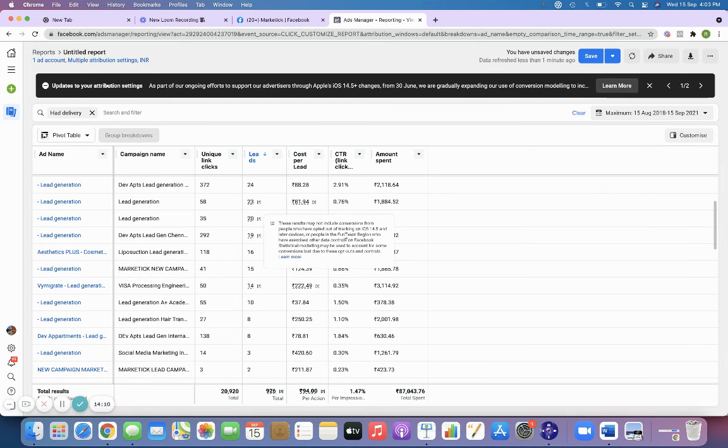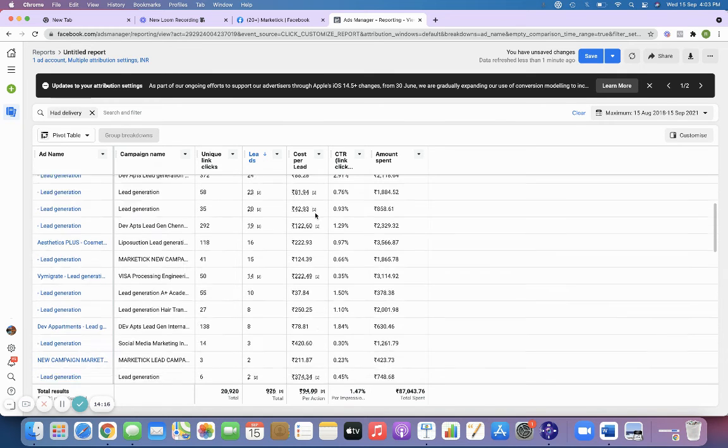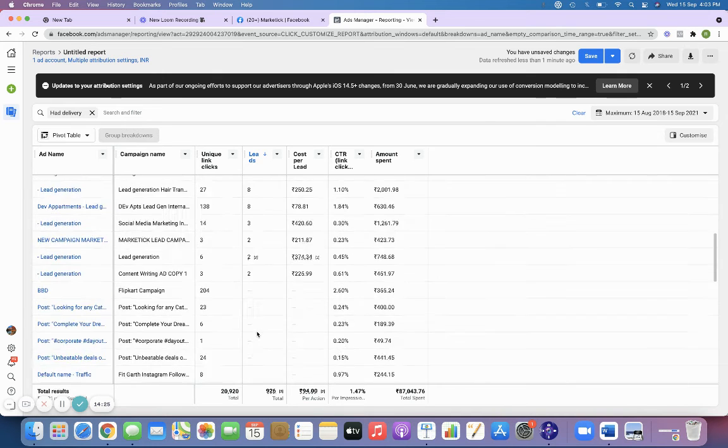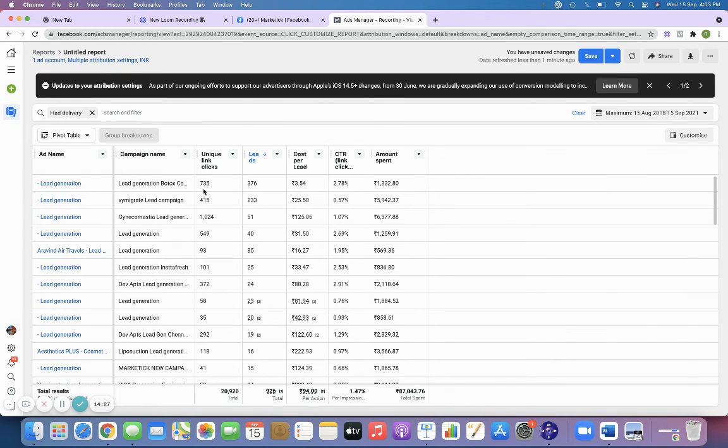Now the data has been saved from August 15, 2018 till September 15. We have spent almost 87,000, and the total leads that we have got is 926, right? So you'll be able to see a clear picture. This we call a pivot table in Facebook ads, right? So when you have a clear picture like this, it will be very easy for you.